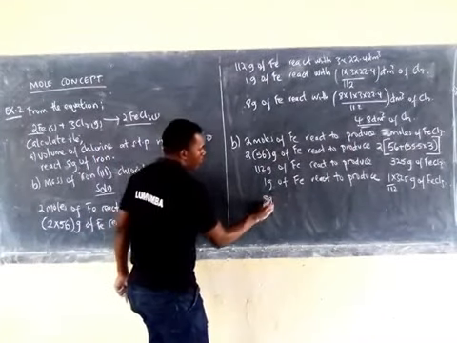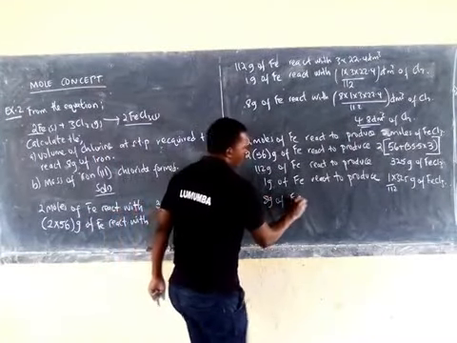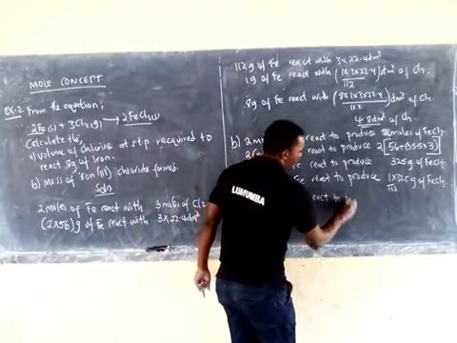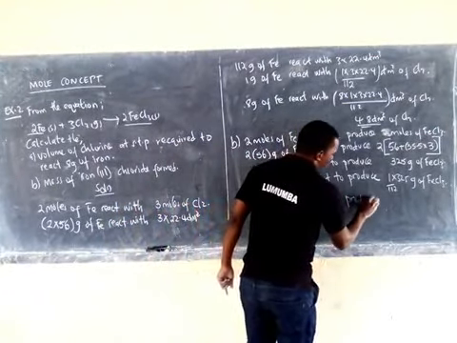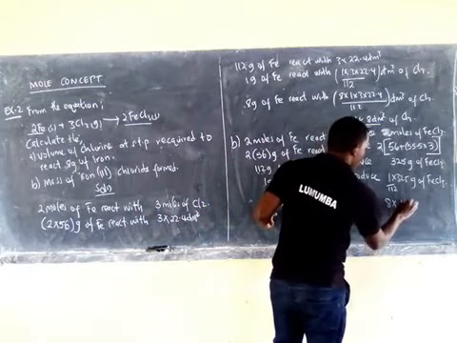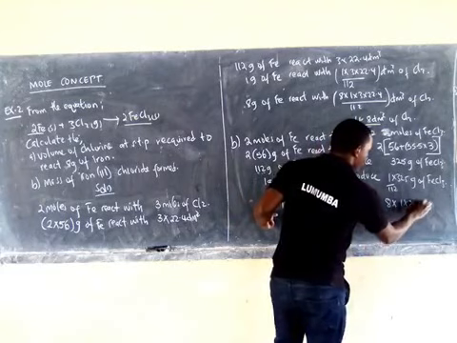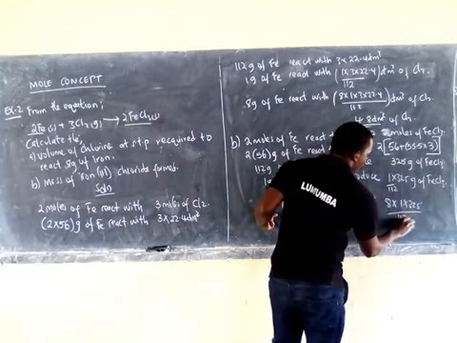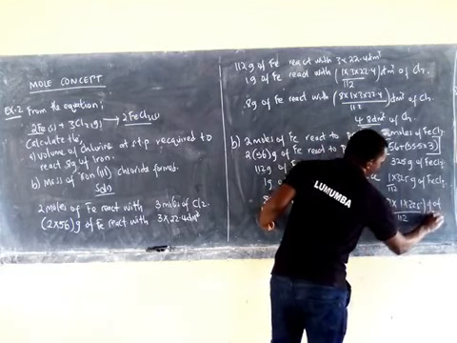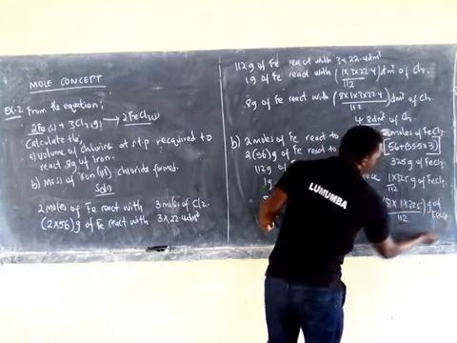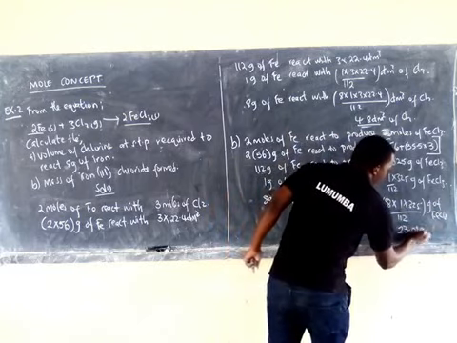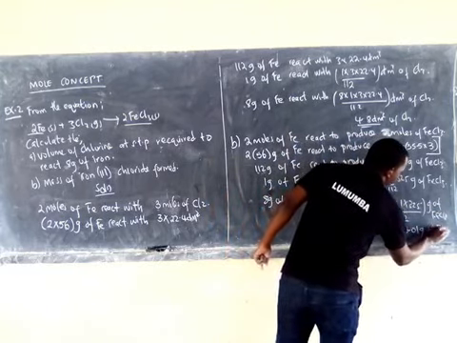Therefore, 8 grams of iron react to produce, cross multiply again, 8 times 1 times 325 divided by 112. These are grams of iron 3 chloride. Therefore, the answer will be 23.01 grams of iron 3 chloride.